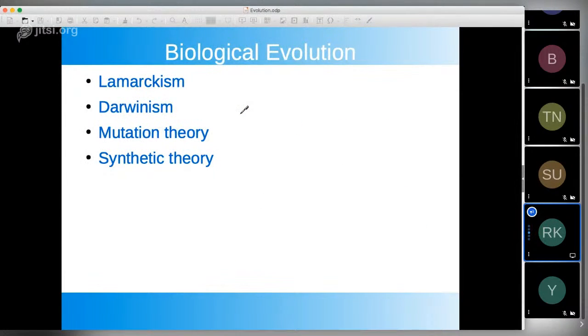Until now we were talking about the evidences of evolution and different types like anthropogenic and adaptive radiation. Now we will talk about biological evolution in terms of the theories. First theory is Lamarckism. Then we will talk about the theory given by Darwin, mutation theory and synthetic theory.